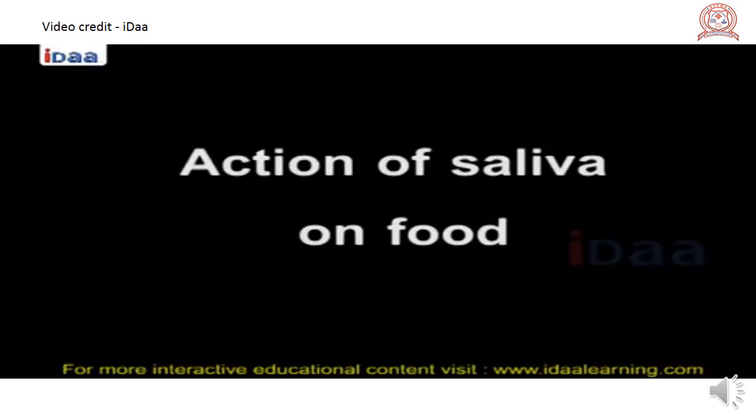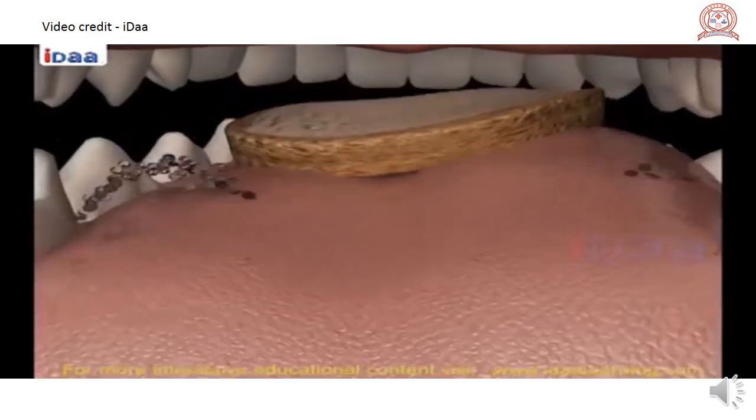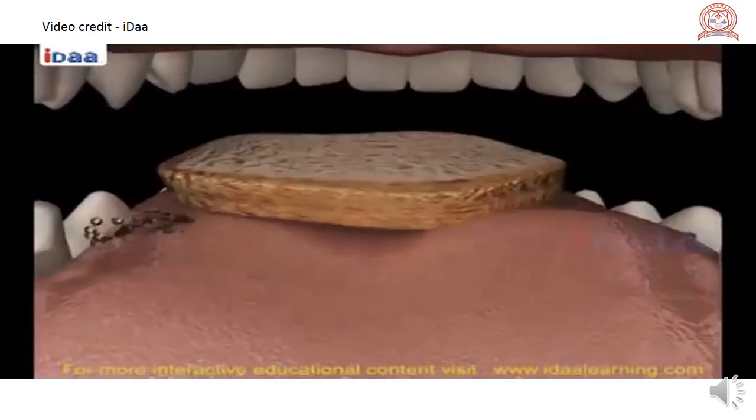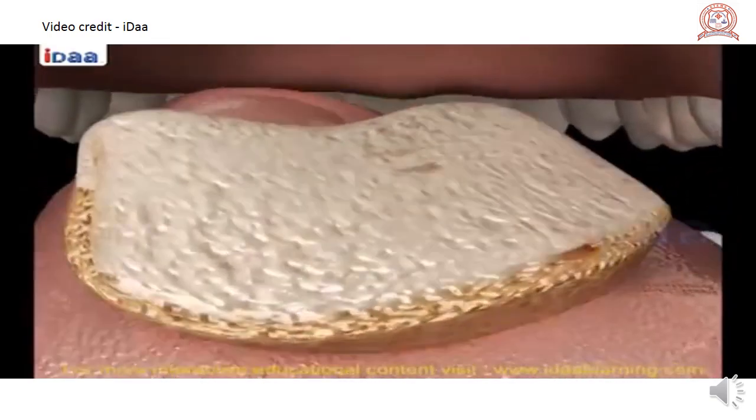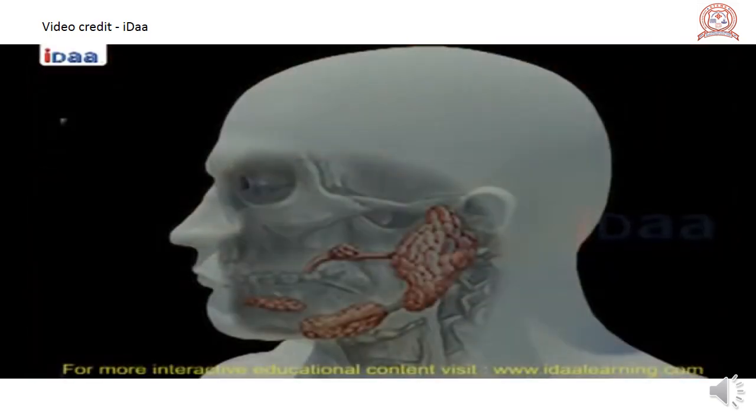Action of saliva on food. During chewing, food mixes with saliva. Saliva is secreted from salivary glands located on the lower jaw between the tongue and teeth.